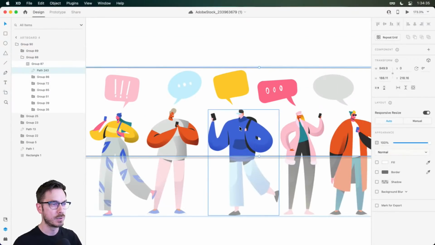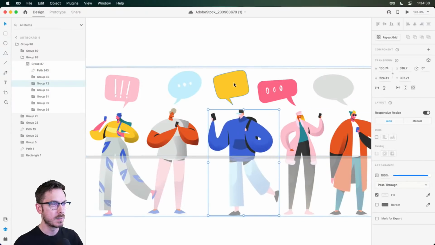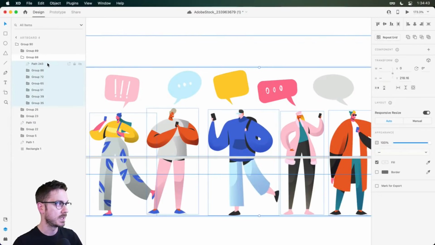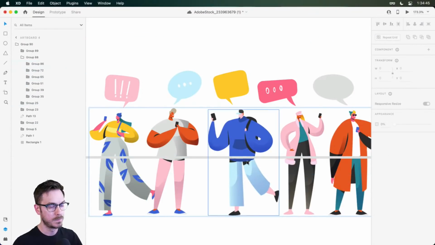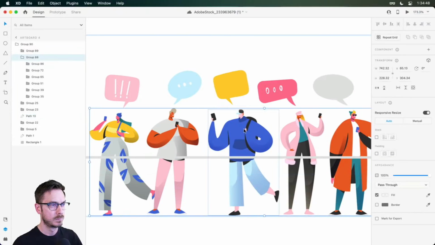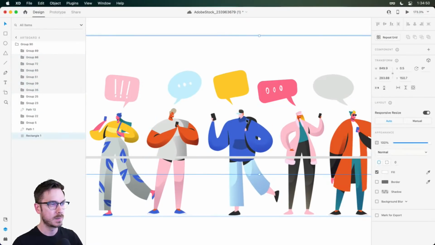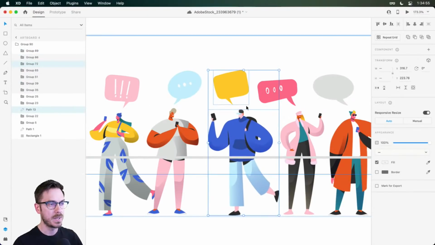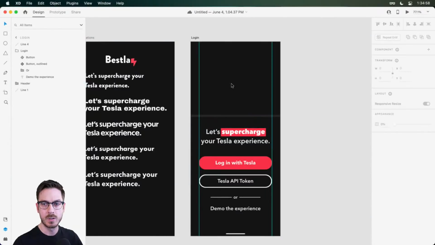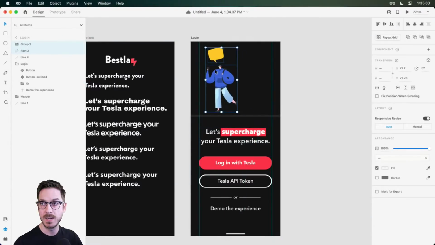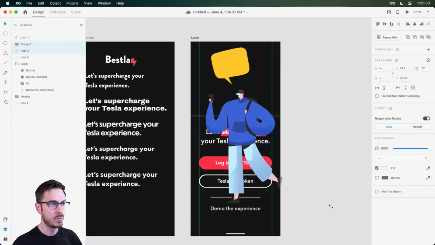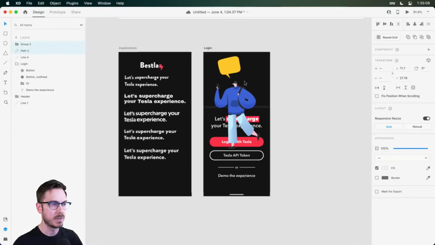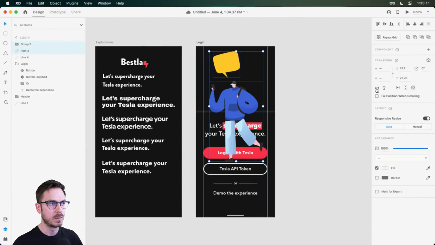So I'm going to dive into these groups, and we've got this little guy here, and his little, oops, so the speech bubbles are separate. So I'm going to make sure just to ungroup some of these things, because we don't really need groups, do we? I'm gonna ungroup this. Perfect. So I'm gonna grab these two here. I'm gonna copy that, and back over here, we're going to paste. And because this is vector, we can very easily make this as big or as small as we want, and it still looks nice and crispy, right? And I might want to flip this as well.